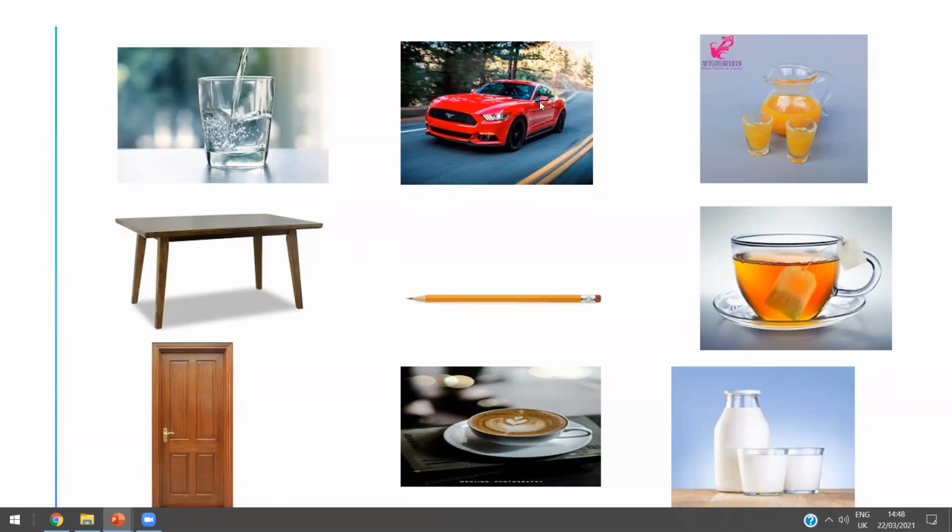It has fixed shape. Say it again. Fixed shape. Amazing, Nuaiman. Thanks a lot.